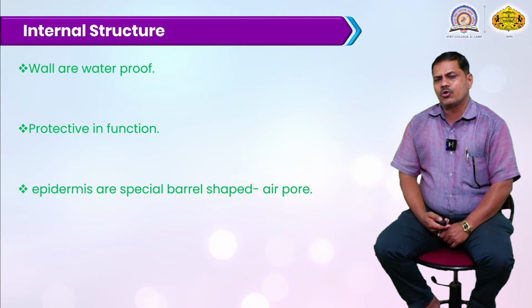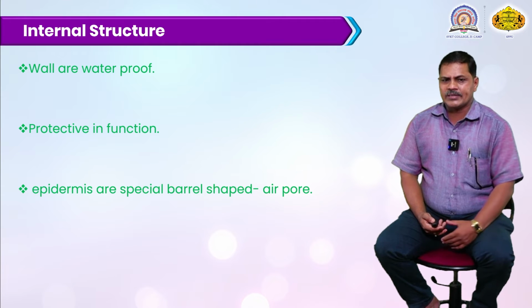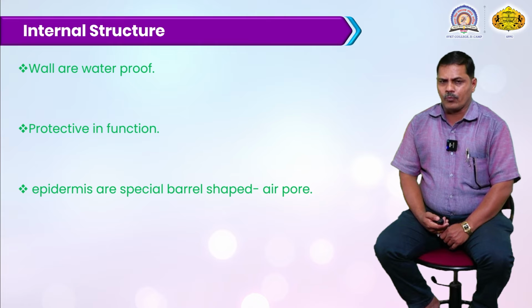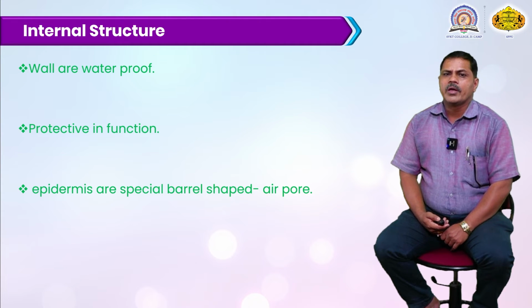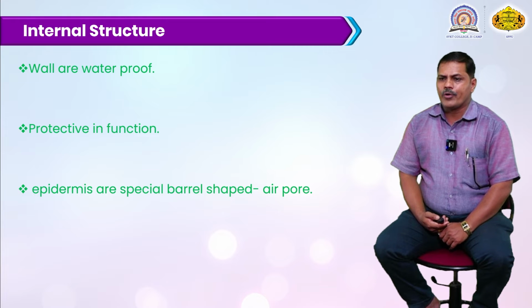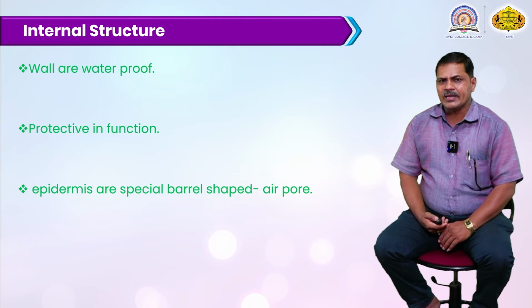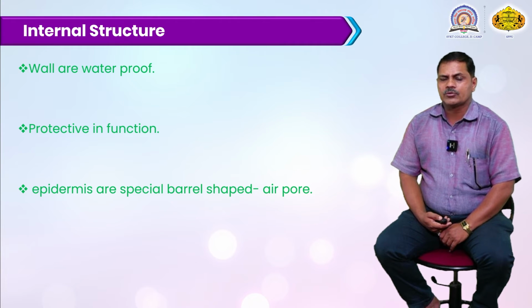Then the internal structure of this Marchantia: the walls are waterproof, meaning the outer walls are waterproof. There is no hazard of the wall decaying. A certain specific layer develops on them, hence it is called the waterproof wall. Mainly it has a protecting function. They protect the plant body through the epidermal side, so that the plant body is protected without decaying or being destroyed.